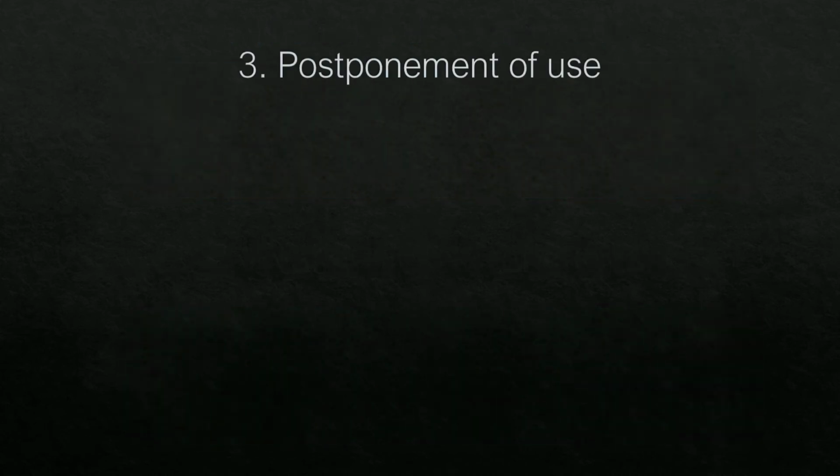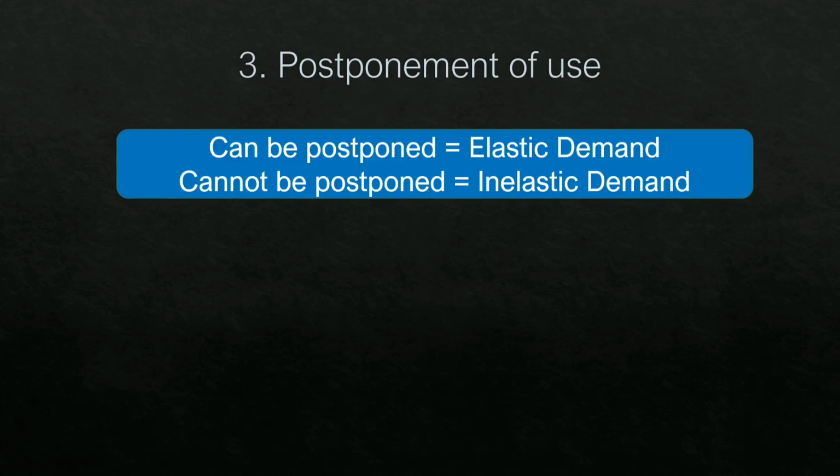Next is postponement of use. Demand for all those goods whose purchase can be postponed will have elastic demand, right? Let's say now the bricks and the cement are costly, so you can postpone the construction of your house. So it will have elastic demand. And for goods which cannot be postponed, let's say the tap of your house is leaking, this cannot be postponed, right? So it will have inelastic demand.